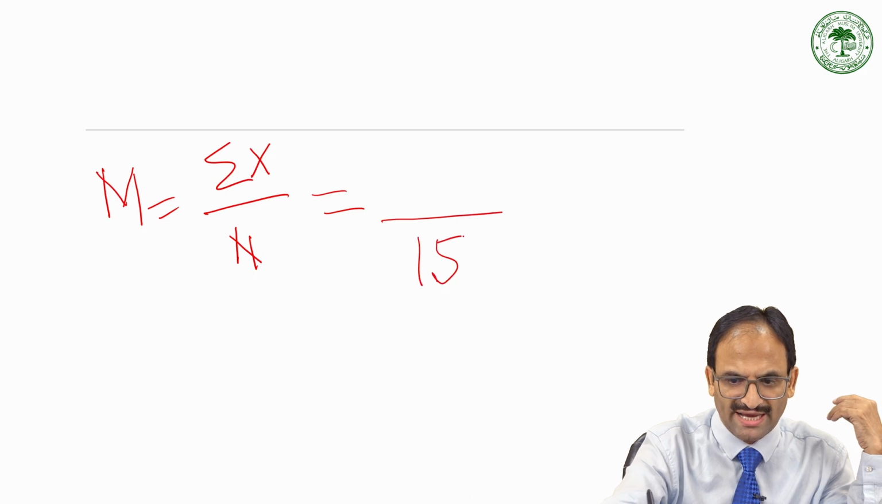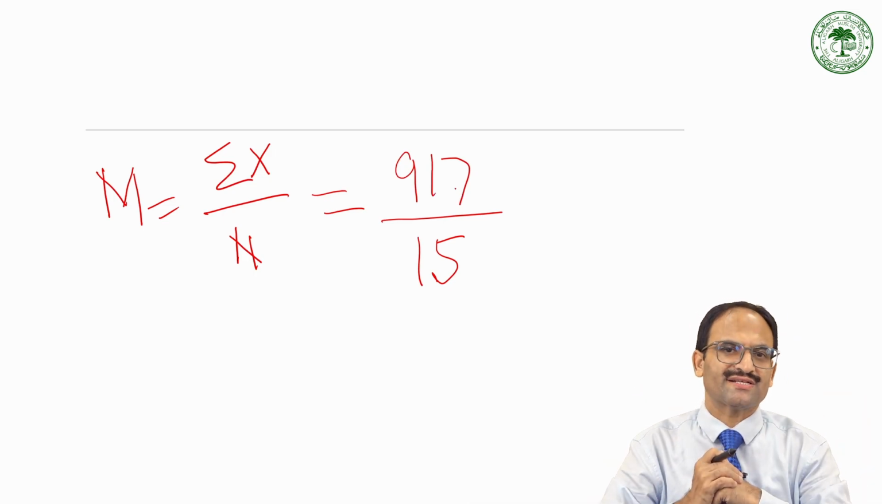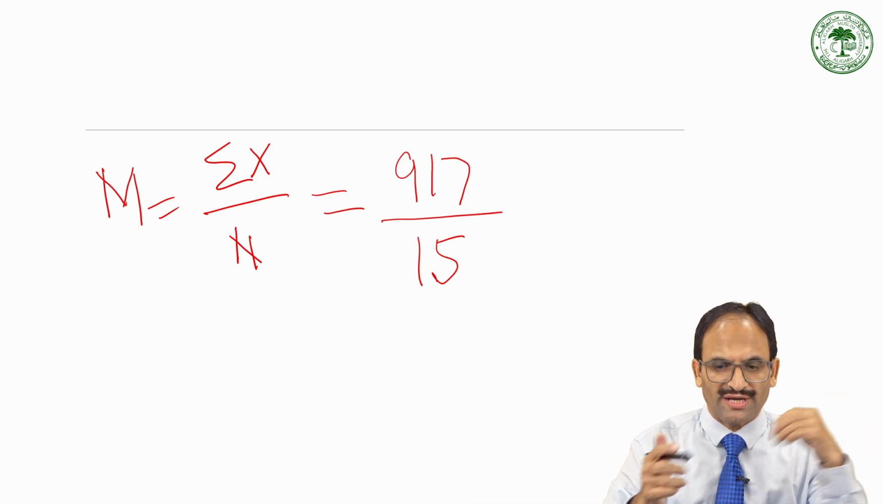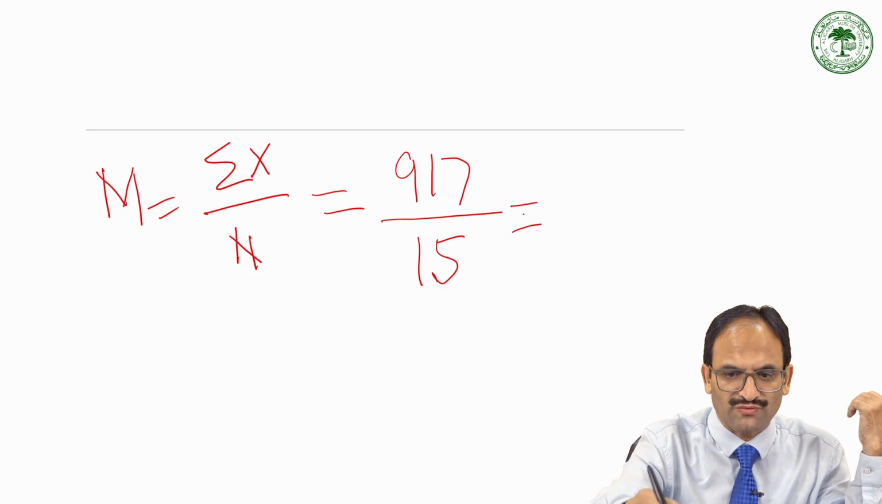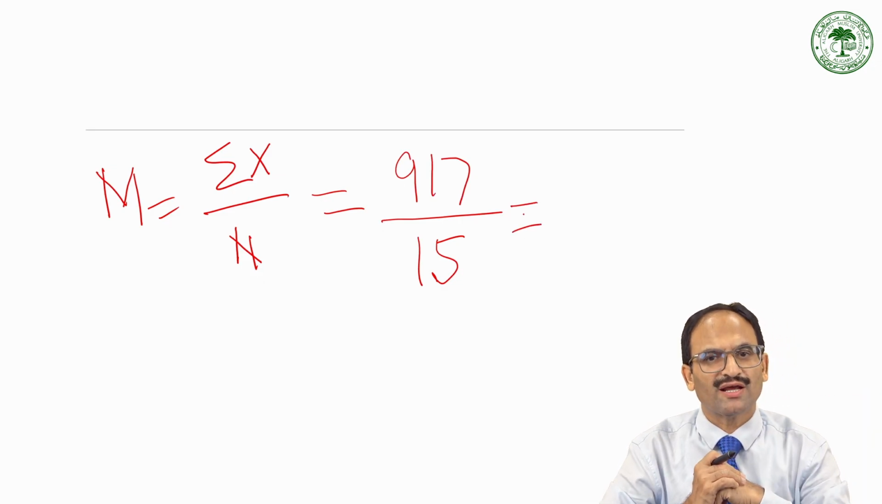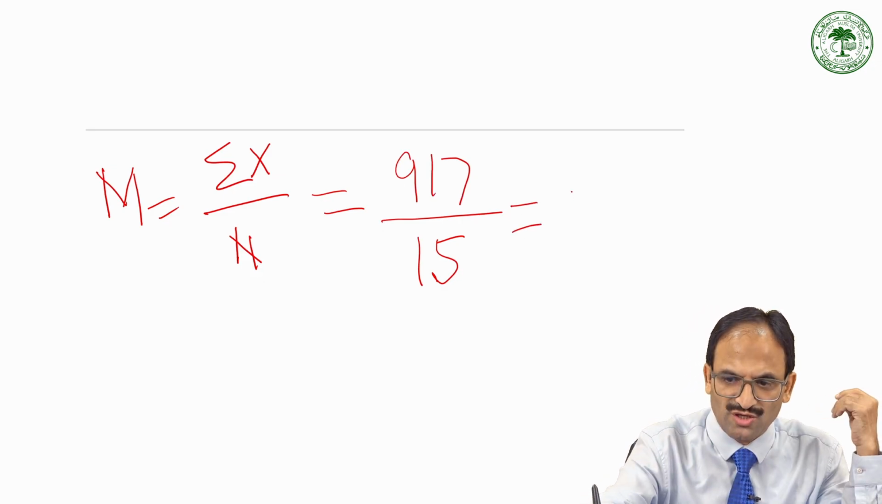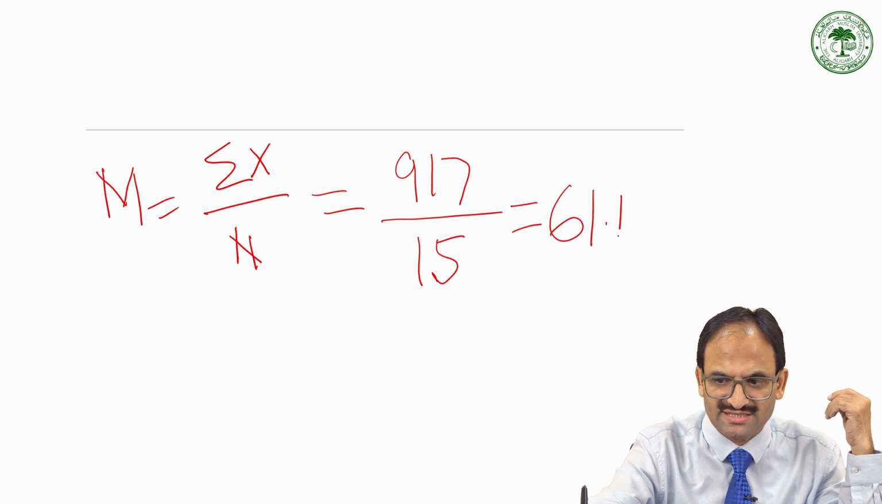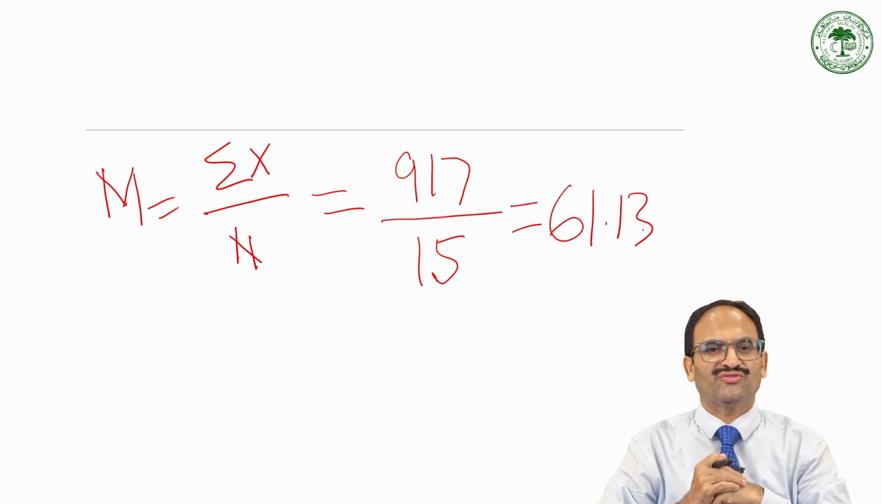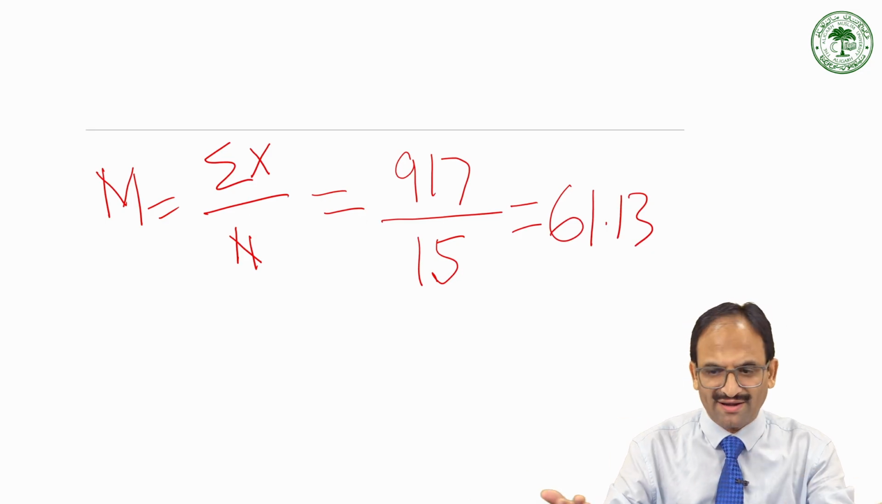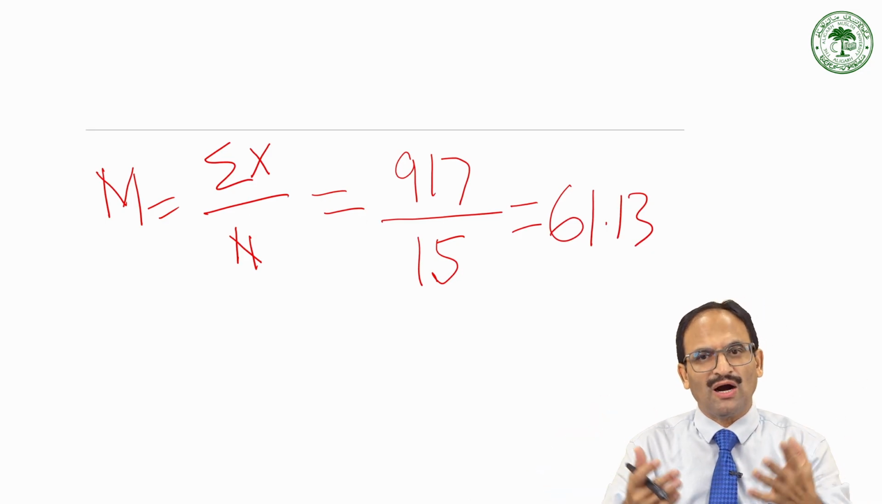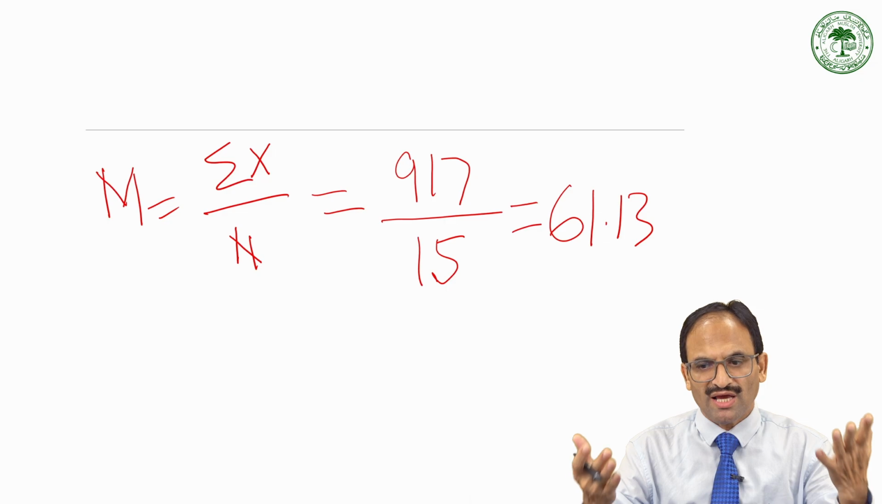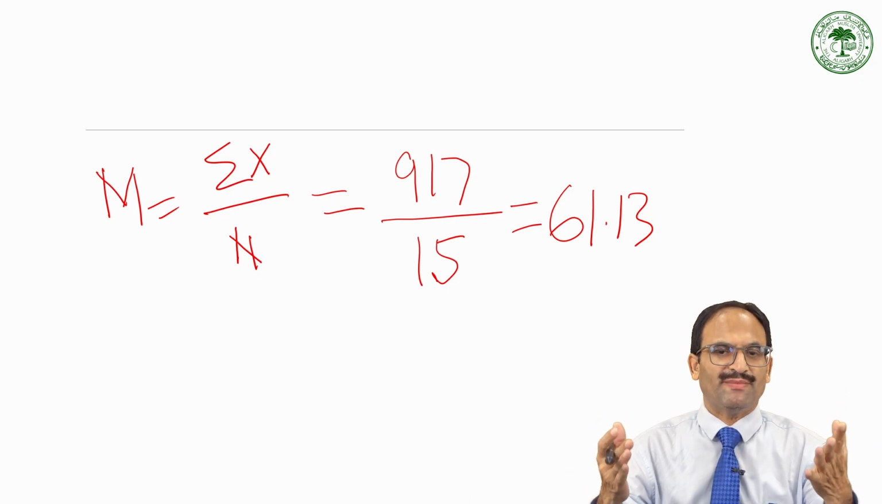So here n is 15 and the sum comes out to be 917. So next what you will do is divide 917 by 15. So finally you will get the mean as 61.13. And again the mean has come out to be a number which is represented in decimals.